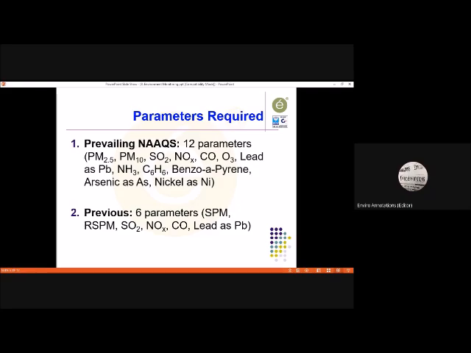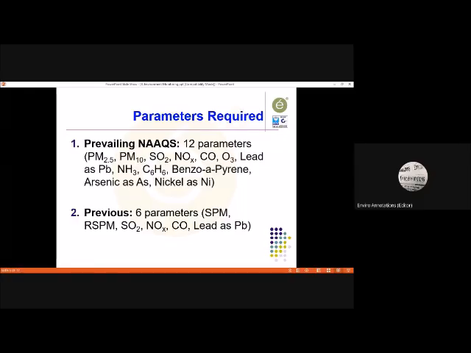What is the requirement? Let us say there is a real estate project. Now, a real estate project does not have any source of arsenic and nickel, right? Even lead is not a source. But let us assume that there is some possibility of lead from some kind of paint or any material or somewhere. So let us assume that it is required. Ammonia, yes, vehicles are moving. Benzene, benzo(a)pyrene also you take. But arsenic and nickel, there is no relevance.